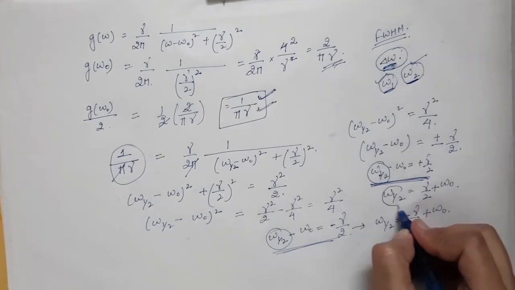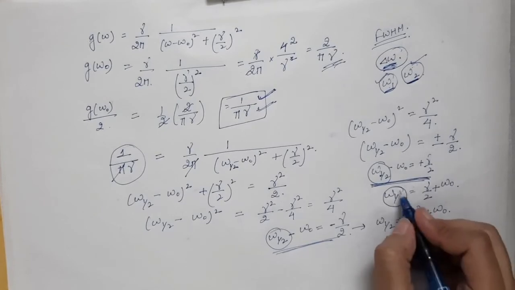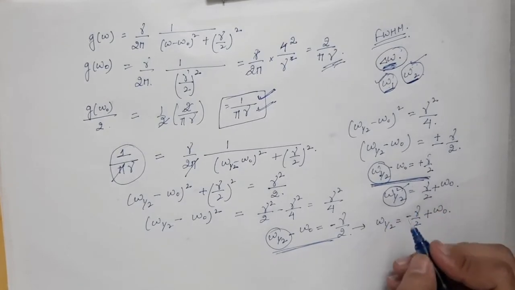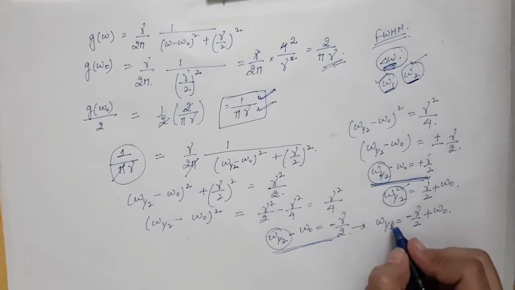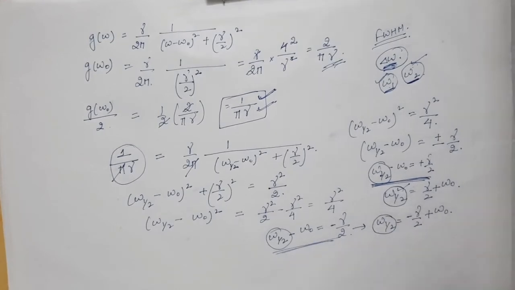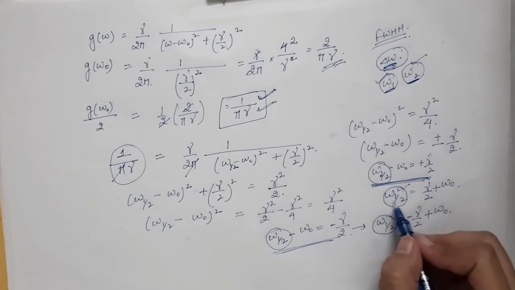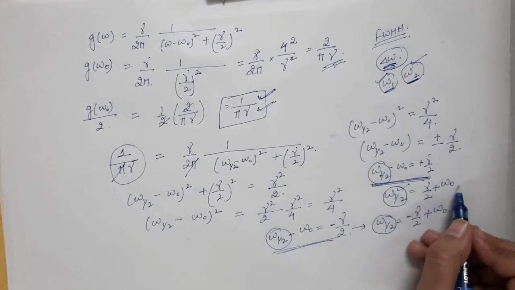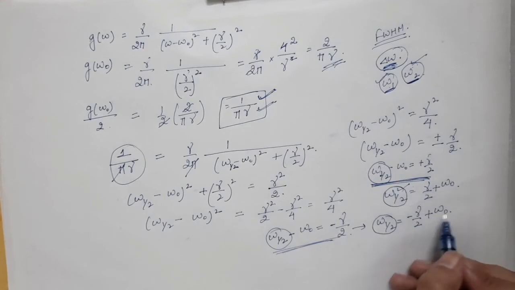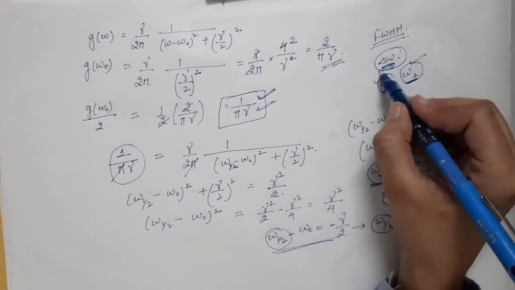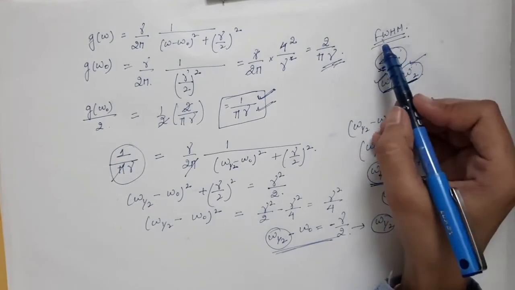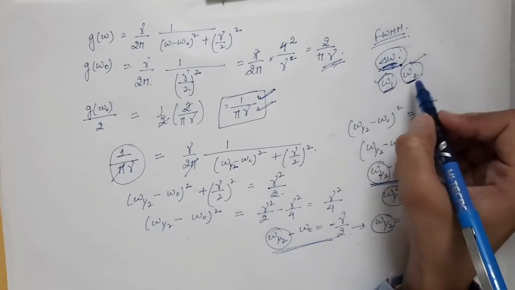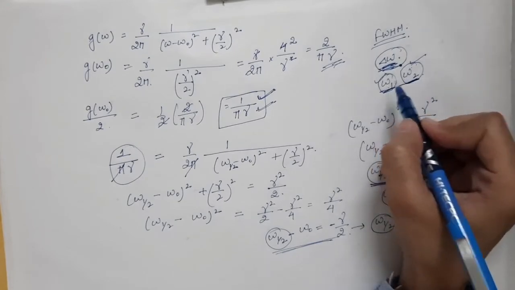So this is the first frequency corresponding to half of the maximum value of the line shape function, and this is the other expression of the frequency. One value of frequency is equal to gamma by 2 plus omega 0, and another is omega 0 minus gamma divided by 2. So what will be the line width, meaning the full width at half maximum? We have to just subtract omega 2 and omega 1.